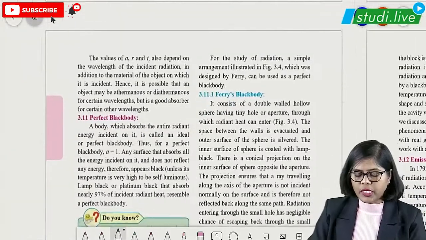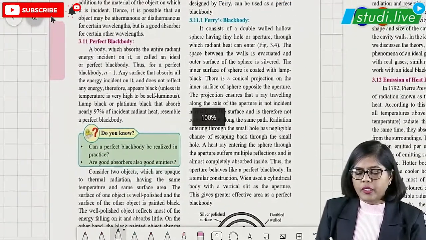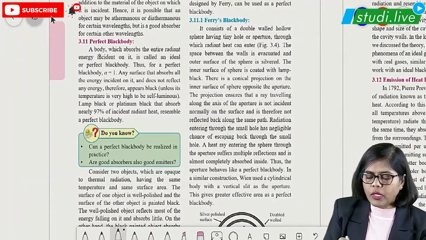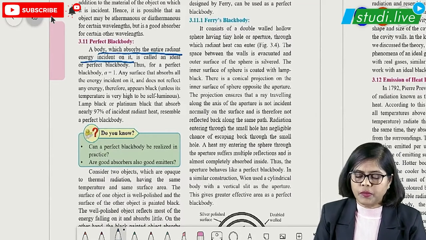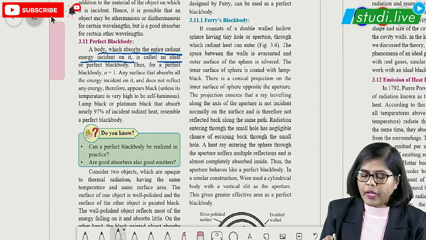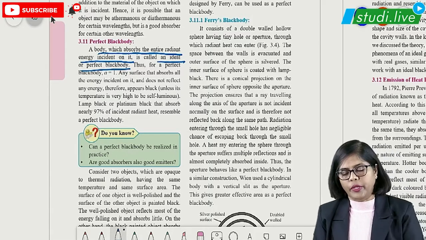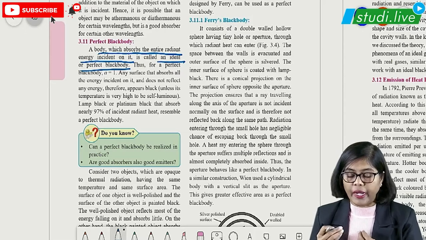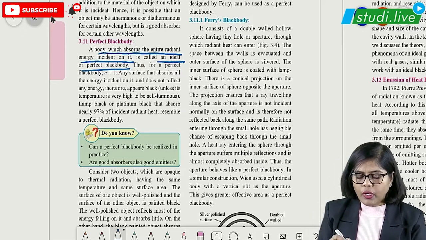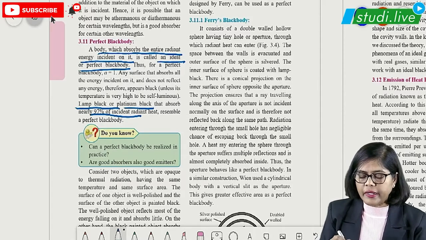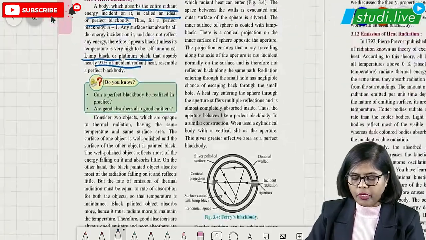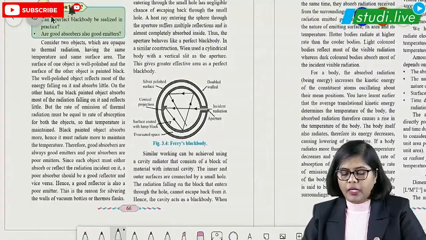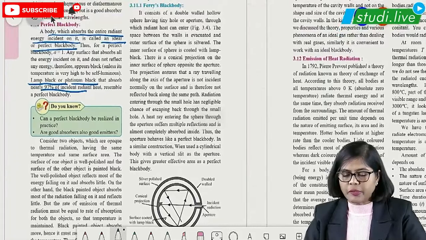Okay, now we have to study in detail about perfectly black body. So perfectly black body is nothing but what? Which absorbs the entire heat energy which is incident on it. Okay, so it can be ideal or perfect black body. Sometimes the question will be ideal also, right? So lamp black or platinum black absorbs nearly 97% of incident heat energy, which you have to remember, this particular point. Then based on this, the scientists have made Ferry's black body.